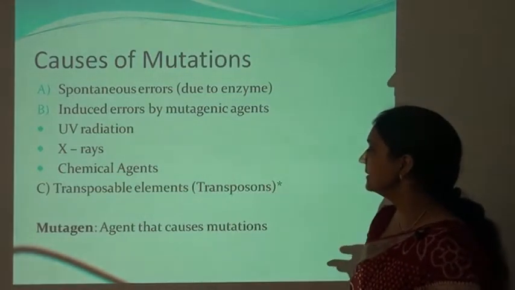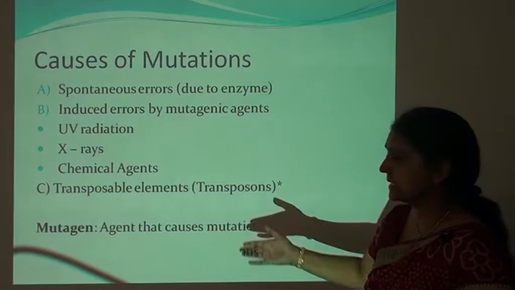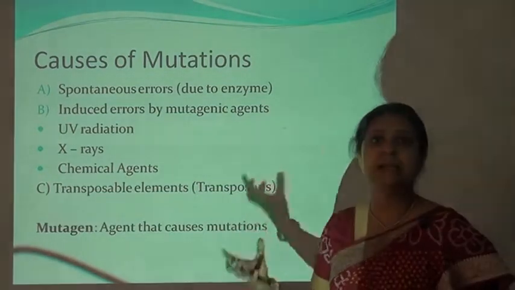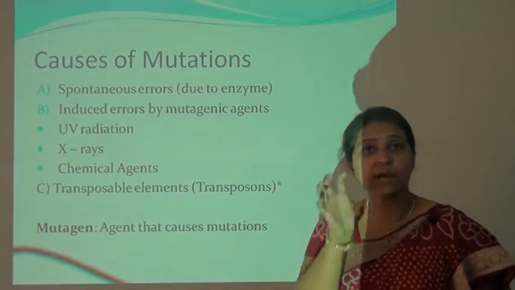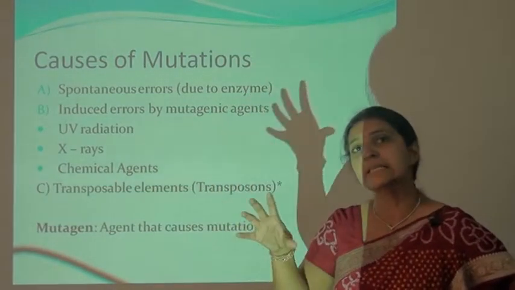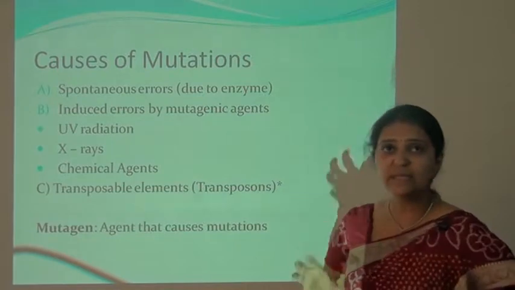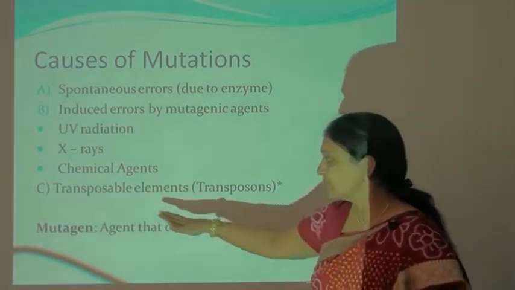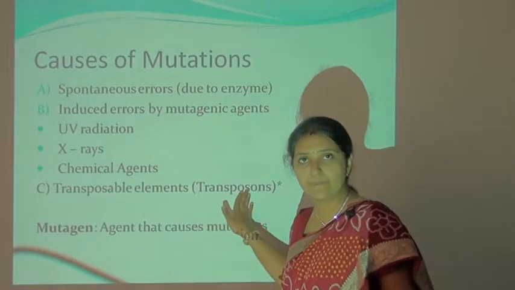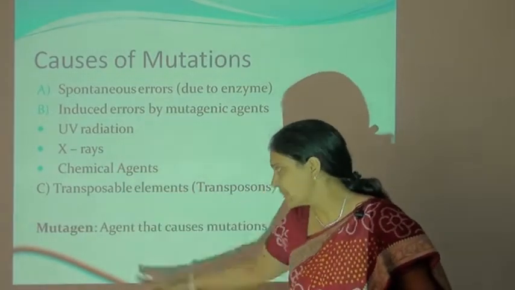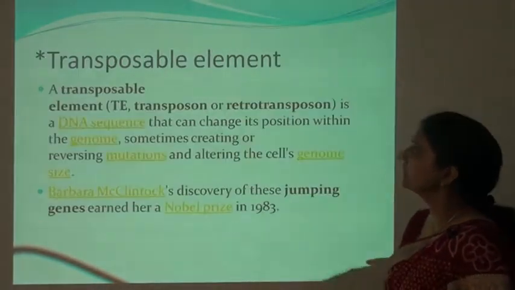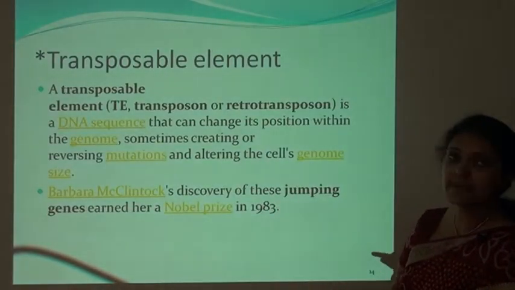Then there is mutation due to transposable elements such as transposons. Transposable elements are the jumping genes. They can jump from one place to another place in the DNA, and if a gene changes its place, it is known as a transposable element, and because of the transposable element there may be the formation of some mutation. And what is a mutagen? Agents that cause mutation are known as mutagenic agents.